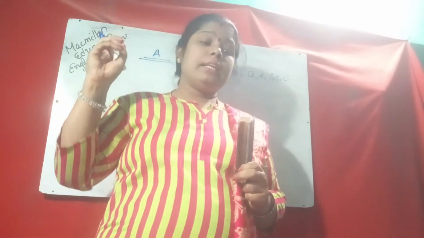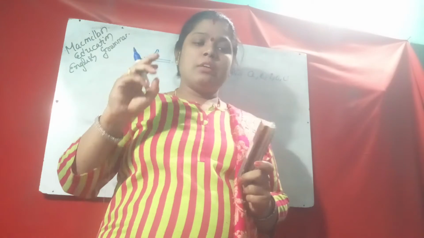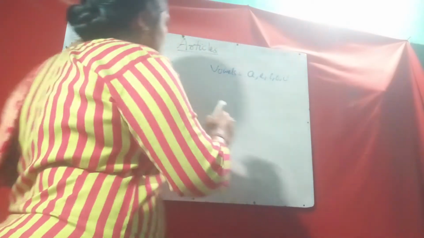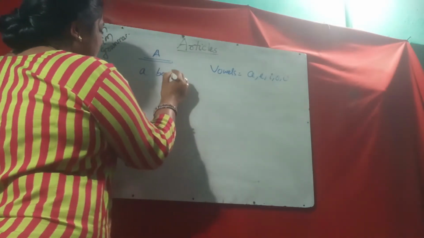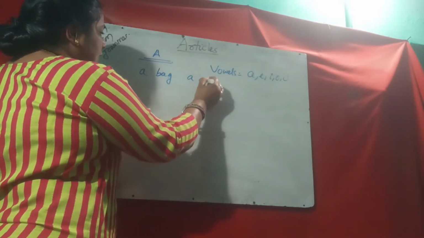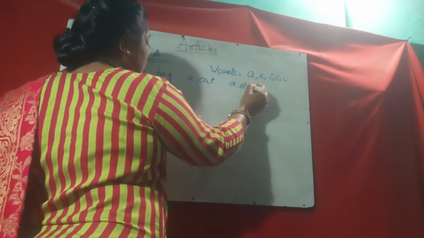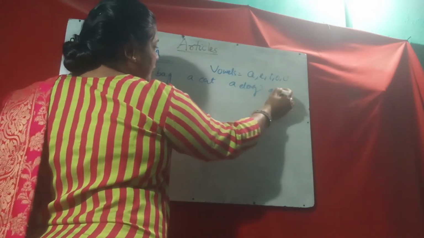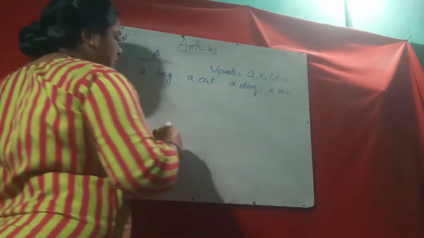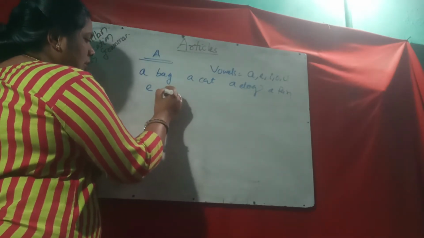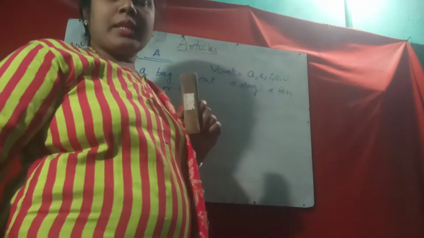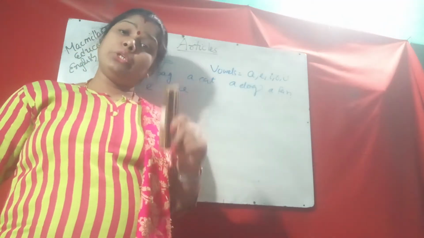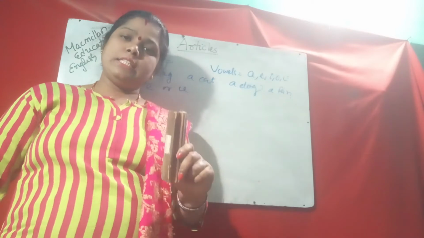But sometimes with words starting with E or U we also use A. I said that before a vowel N is used.